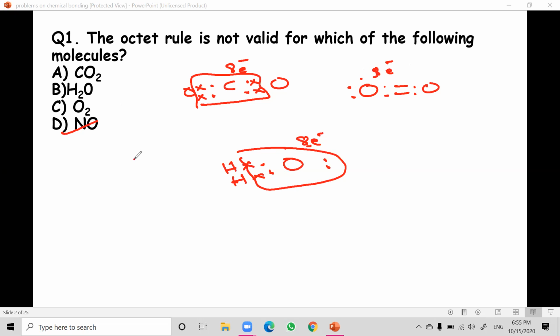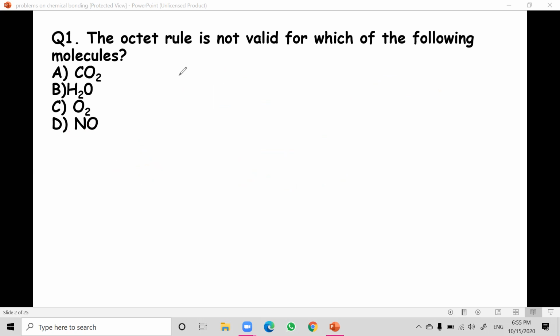So let us see NO, nitric oxide. In nitric oxide, nitrogen has how many valence electrons? 5 valence electrons, and oxygen will share only 2 electrons. So after this, what happens? After sharing, nitrogen gets only 7 electrons, which means it is not valid for the octet rule. So the answer is nitric oxide. I hope it is clear.